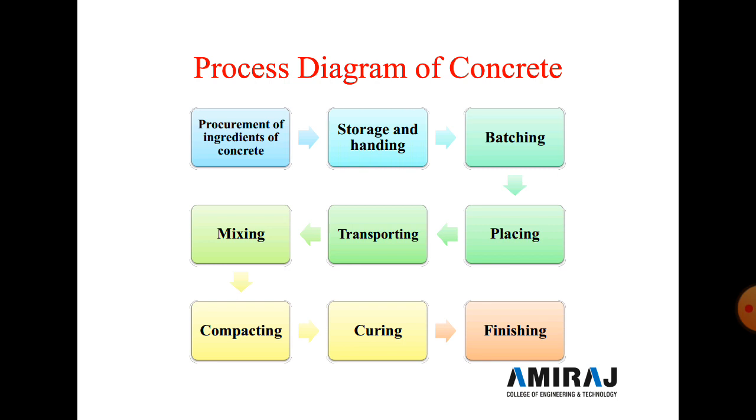Then comes batching. Batching mostly depends on the ratio of the concrete. A concrete ratio is like 1:1.5:2. It's one type of ratio, and batching is prepared with 1 part of cement, 1.5 parts of sand, and 2 parts of aggregate. Then after batching, placing is required. Generally we place the material near the site, so it's easy for transportation.